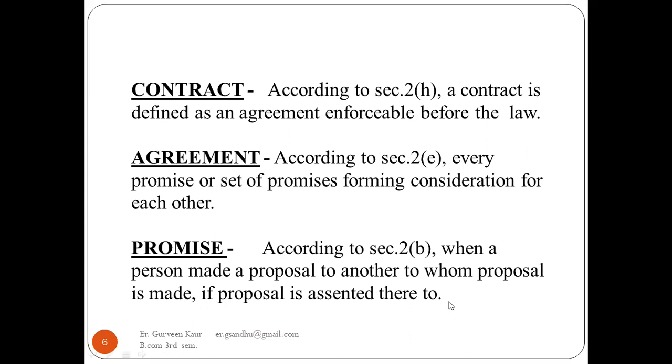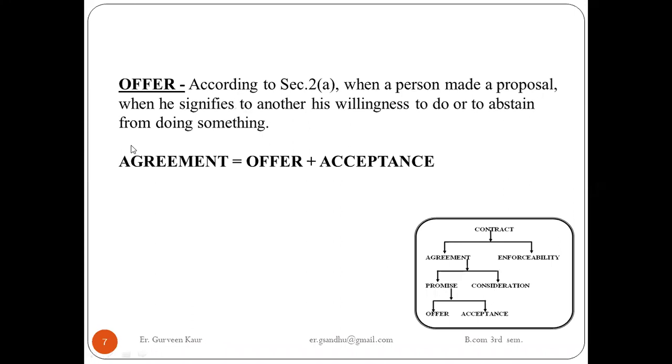So that is a promise. Next, according to section 2(a), what is an offer? When a person makes a proposal, when he signifies to another his willingness to do or to abstain from doing something, that becomes an offer. So what is an agreement? Offer plus acceptance becomes an agreement.